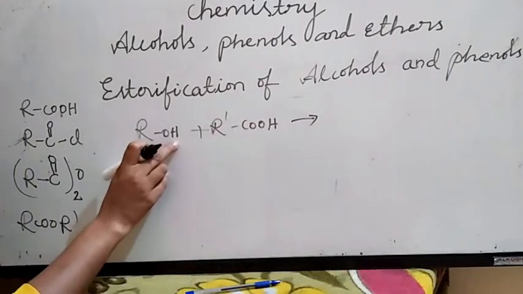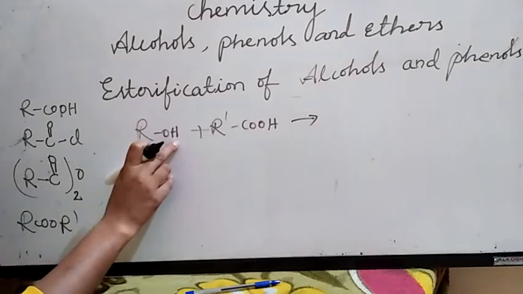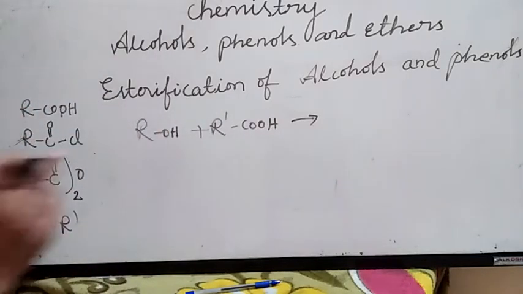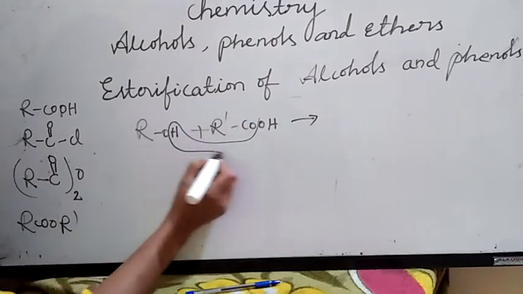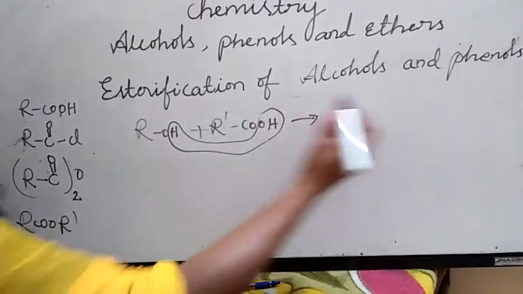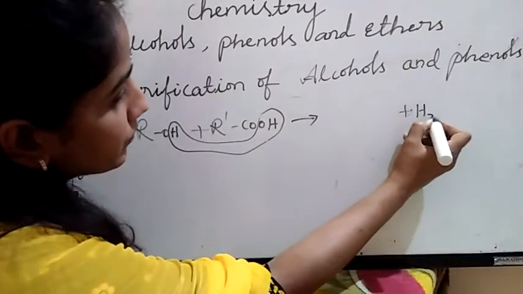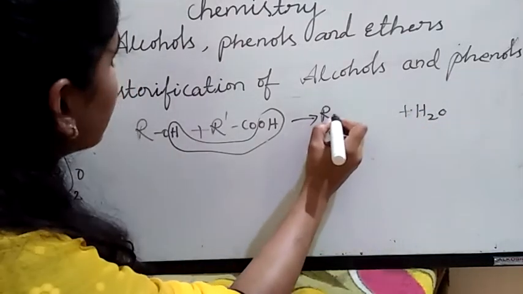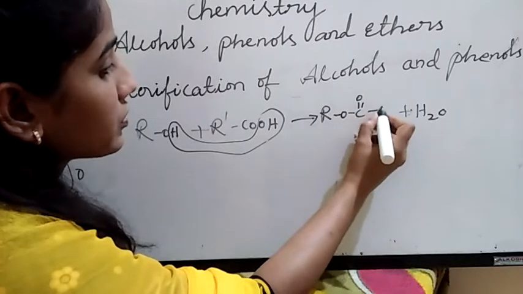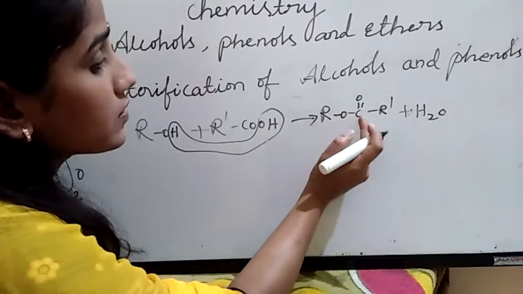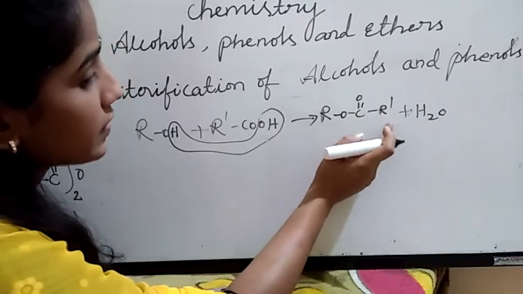See, this H is replaced by COR', and this H and that H are removed as water, plus H2O. So we get ROCOR', that is RCOOR'. This is an ester, right?